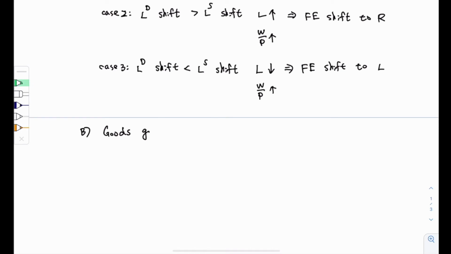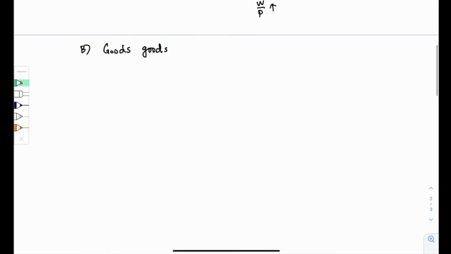Now let's look at how a permanent positive supply shock affects the goods market equilibrium. Again, let's start with the demand side of the goods market, which is investment. What we know is that when there is a permanent positive supply shock, the current productivity and also the future productivity increase.